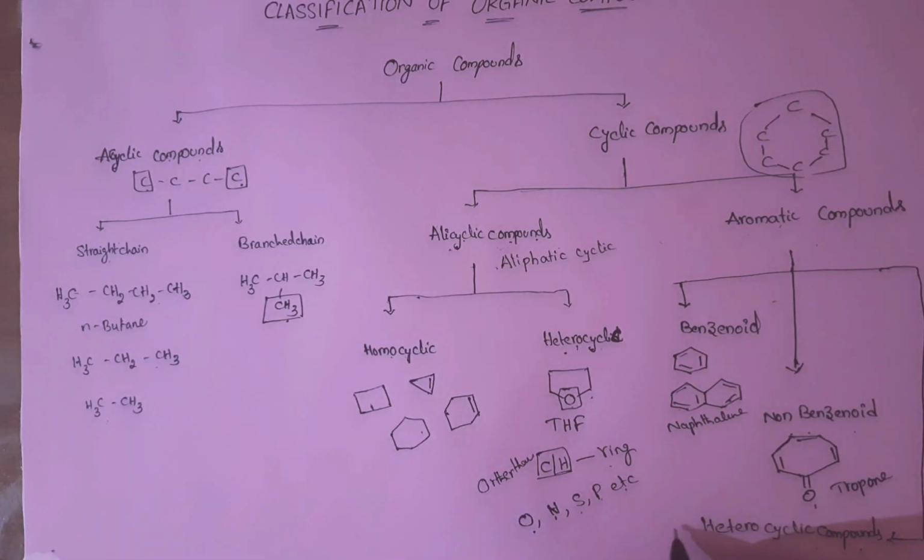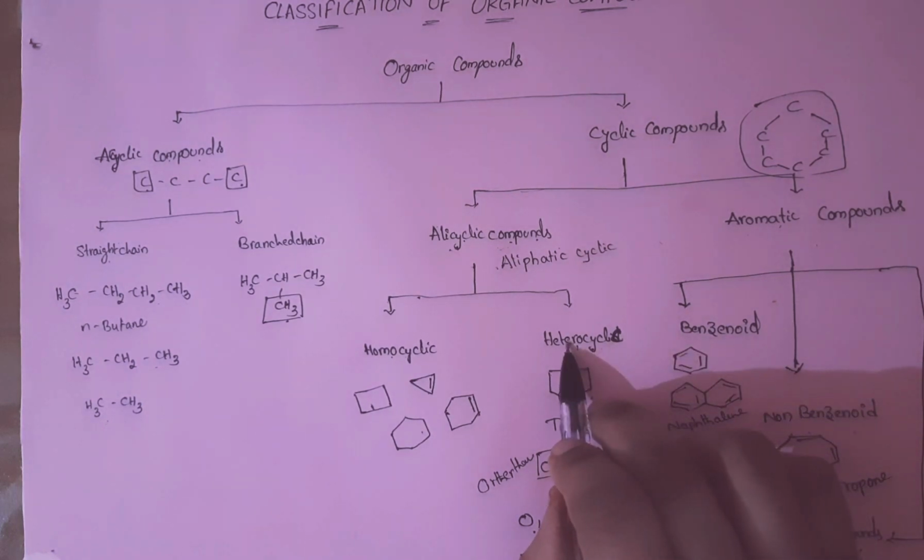For example, for this we have furan and thiophene. Here also the same: any atoms other than carbon or hydrogen contained in a ring are called heterocyclic compounds, but these are aromatic compounds, and those are aliphatic compounds.